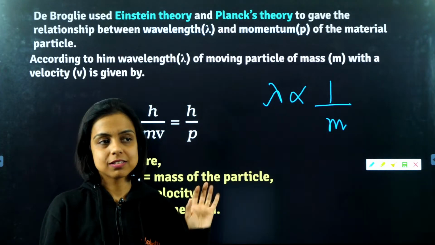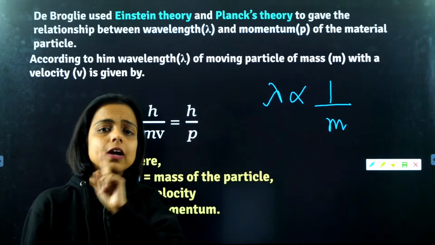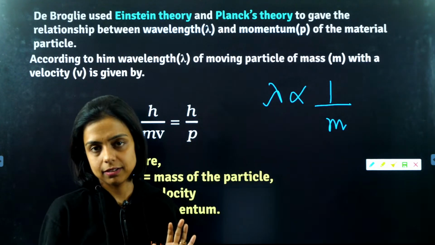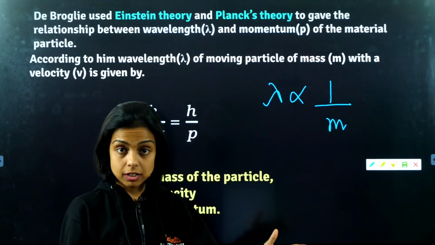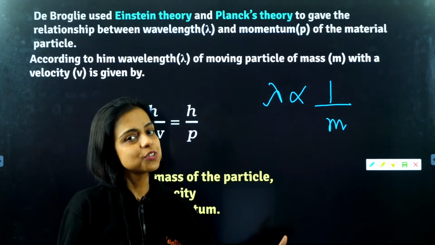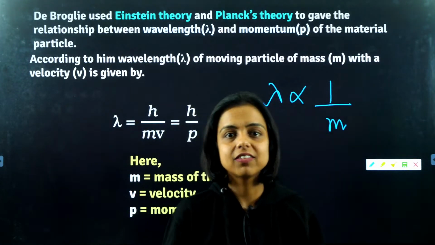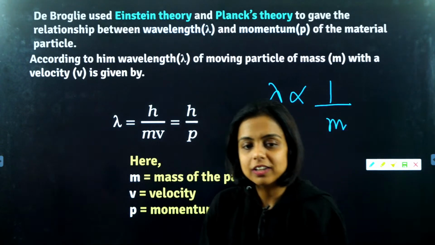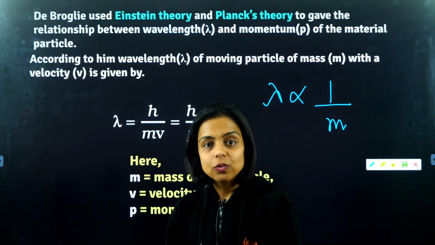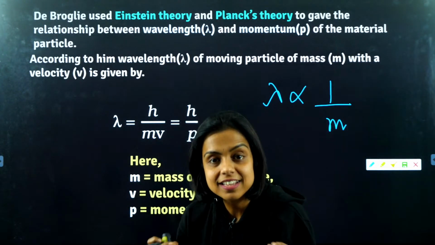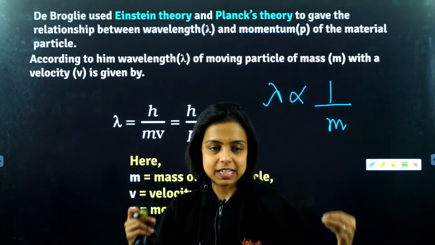J.J. Thomson's model, Rutherford's atomic model, Bohr's atomic model, they all considered it a particle. Now scientists got a different direction. Oh my God, the electron is a wave and its wave nature is dominating. So we should also consider the wave nature of the electron. Then only can we understand exactly how an atom looks.